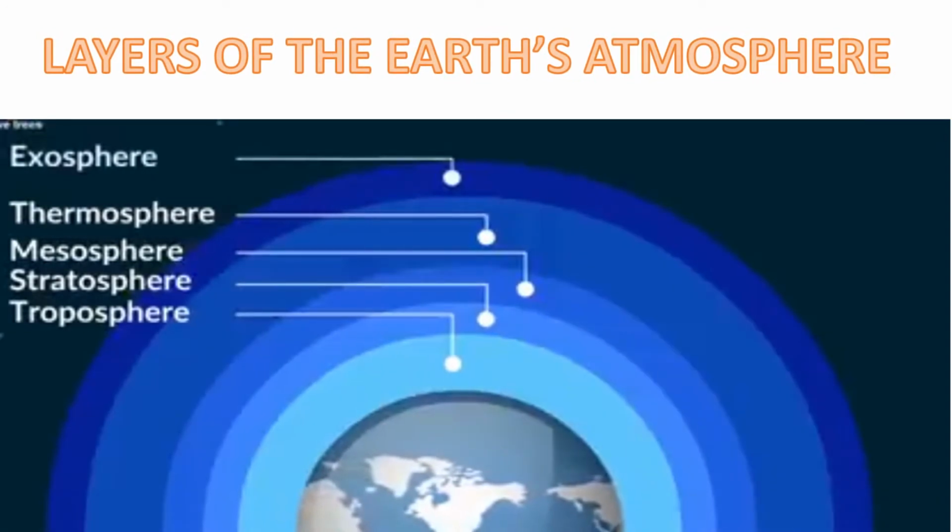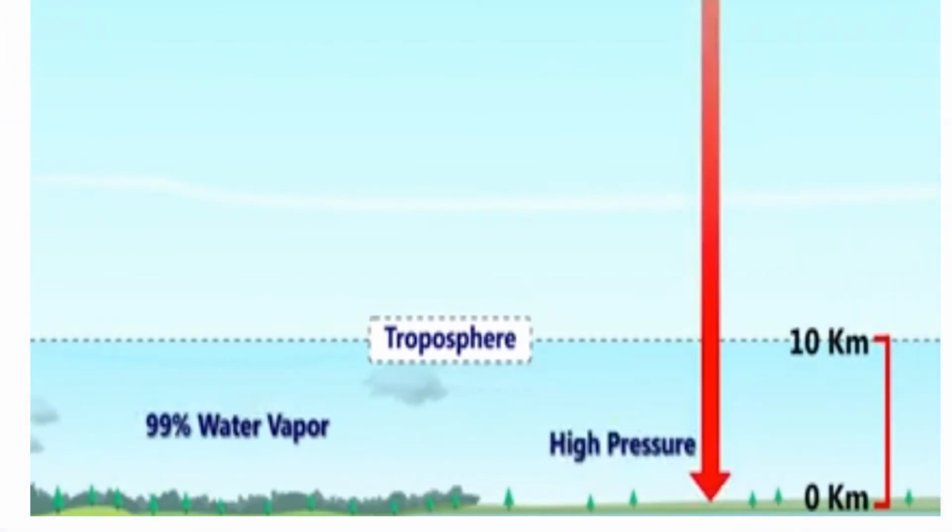Children, today I am going to discuss the layers of the Earth's atmosphere. There are five main layers. They are troposphere, stratosphere, mesosphere, thermosphere and exosphere. And the first one is troposphere.